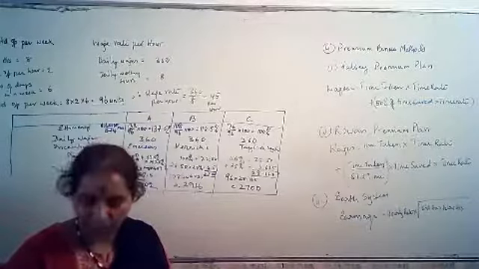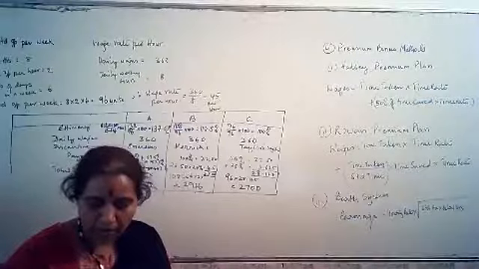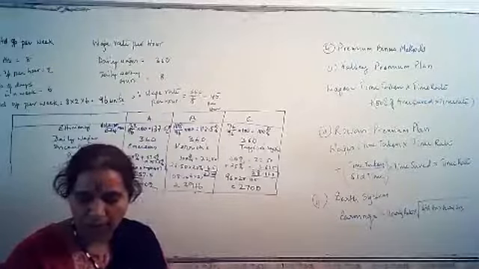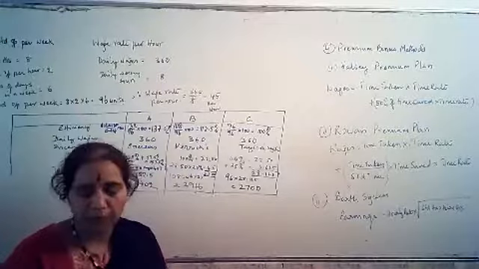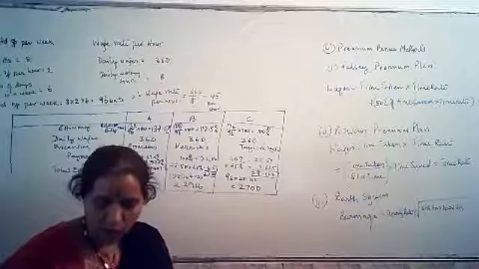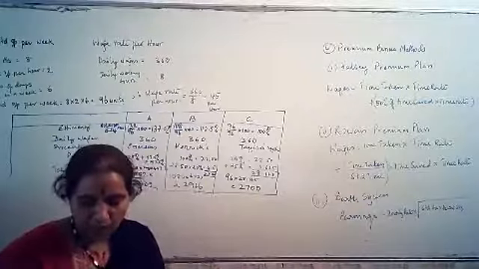They have already given this to you. You are required to calculate the remuneration of the worker on the following basis: Halsey plan and Rowan plan. Both ways you need to calculate the total amount of wages to be paid.